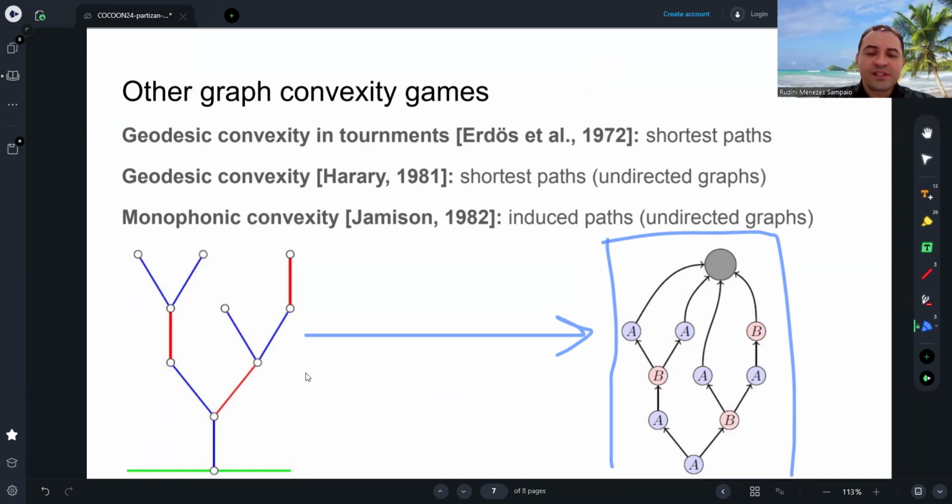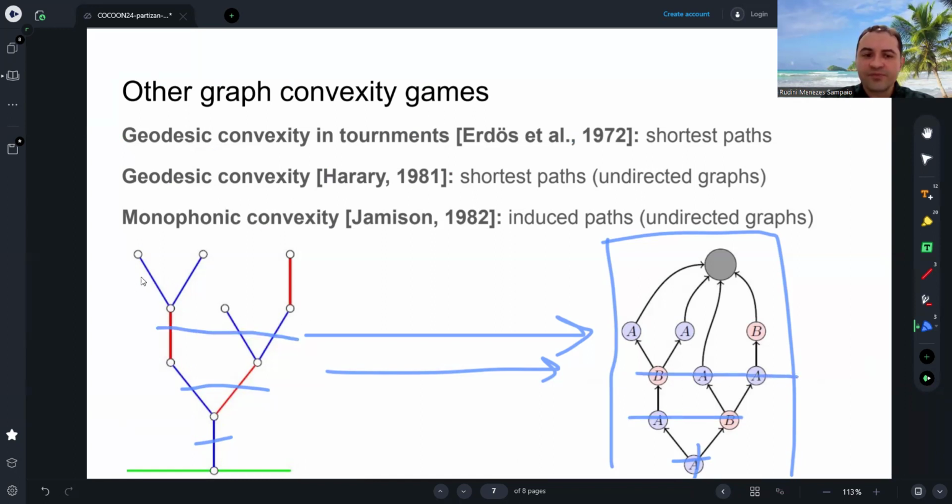This example here is the direct association with this configuration of red and blue Hackenbush. For example, this blue line is related to this blue vertex, this blue and red, red, blue and blue, red, blue and blue vertices here. These blue and red lines here, blue and red vertices. Okay, so we obtain very nice results here relating these two games, and also we obtain results from convex geometries regarding other games, but I don't have time to explain all of them.